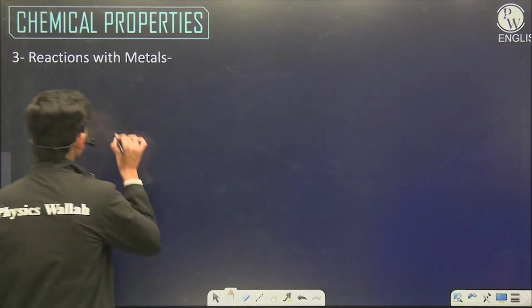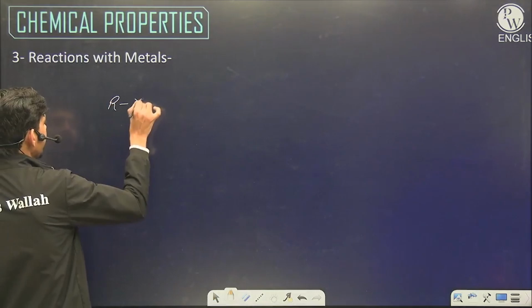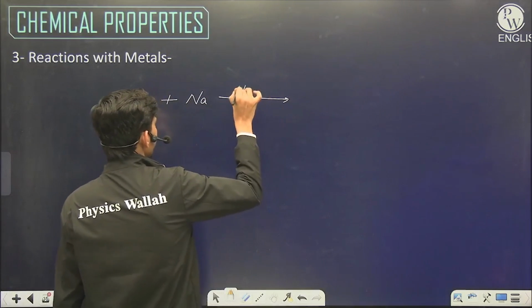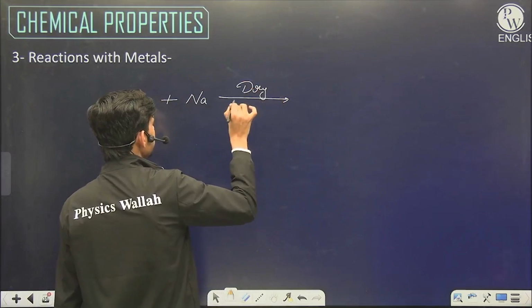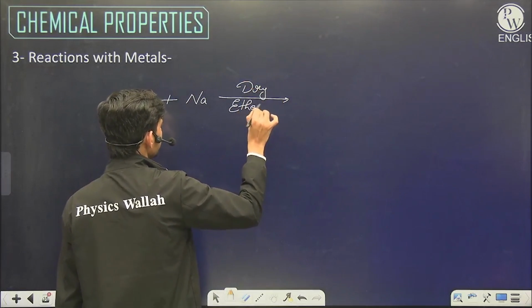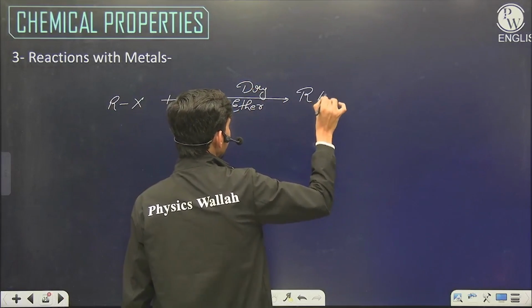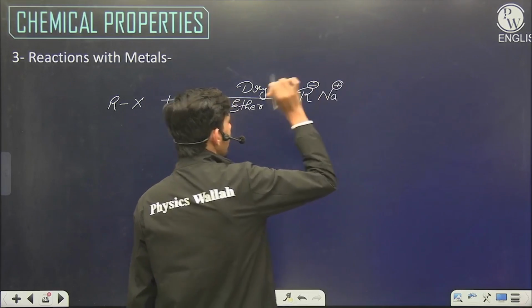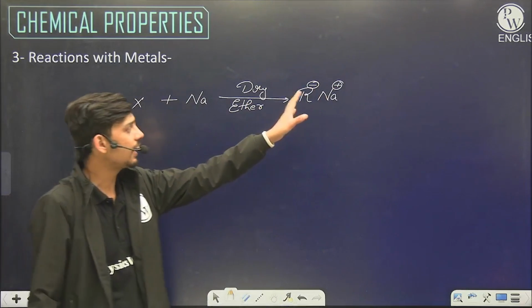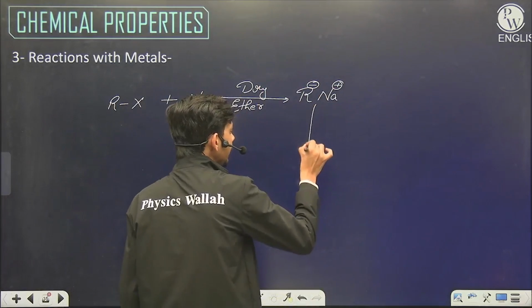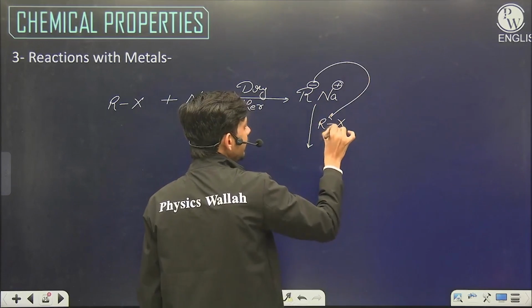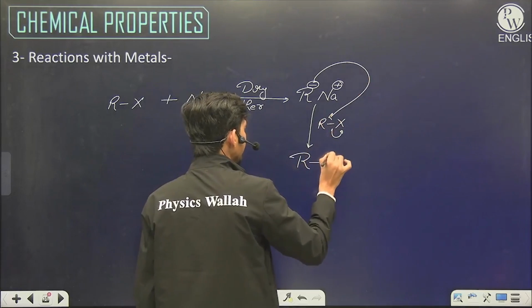And the second is when RX reacts with sodium metal in presence of dry ether. Then also RNa is formed, R minus Na plus. But this is highly ionic, highly reactive. The reaction does not stop here. It does SN reaction on the remaining halide, and finally alkane is formed.